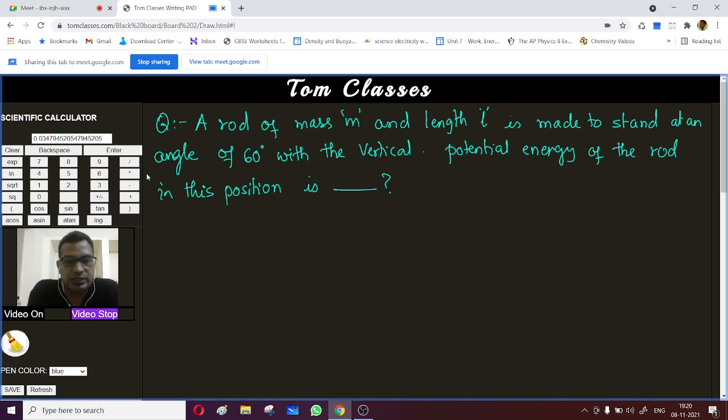Let's try. I give you 30 seconds. A rod of mass m and length l is made to stand at an angle of 60 degrees with the vertical. What is the potential energy of the rod in this position?